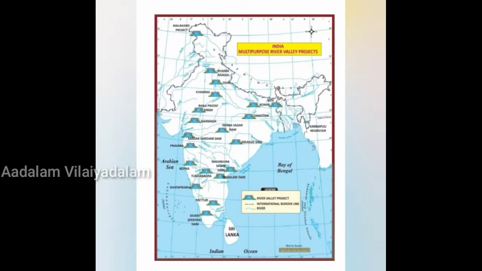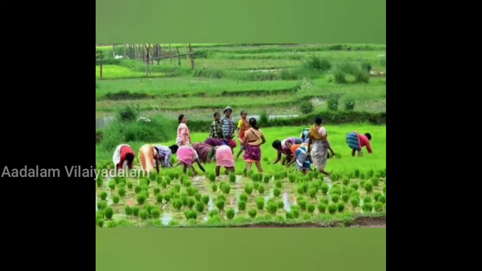Now we'll see about agriculture. Agriculture is a process of producing food for people, fiber and many other desired products by cultivation of certain plants and the raising of domestic animals. So agriculture is a process for producing food. As I told you earlier, agriculture is one of the very important things for humans' life, right? So we are going to see about types of farming.